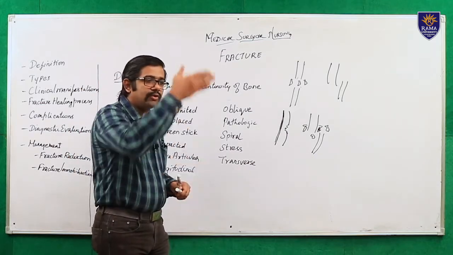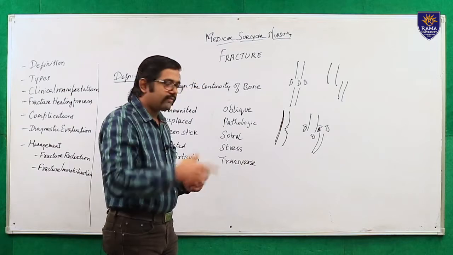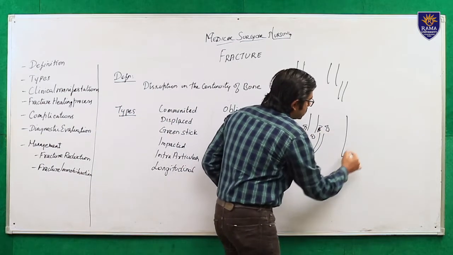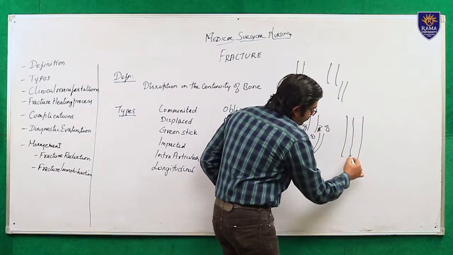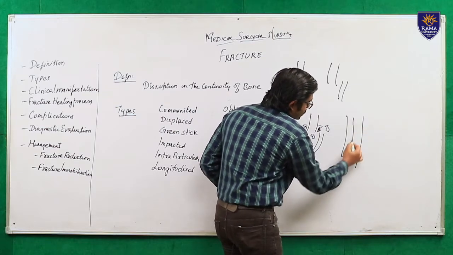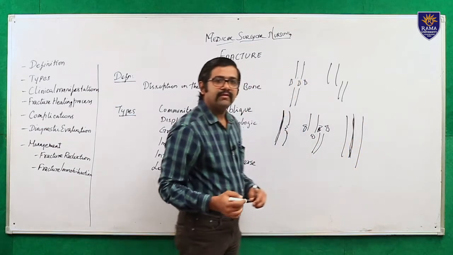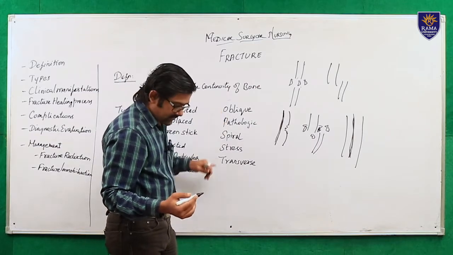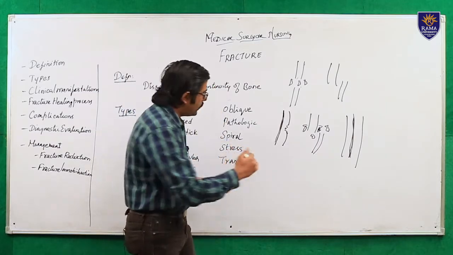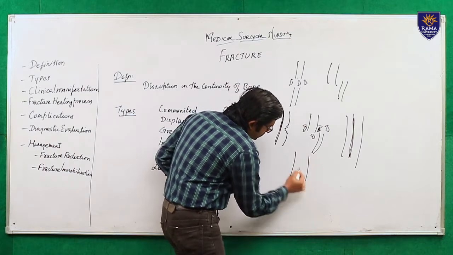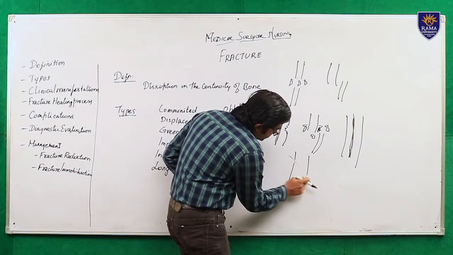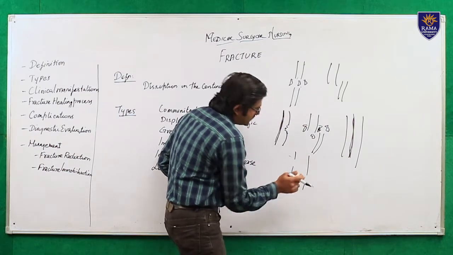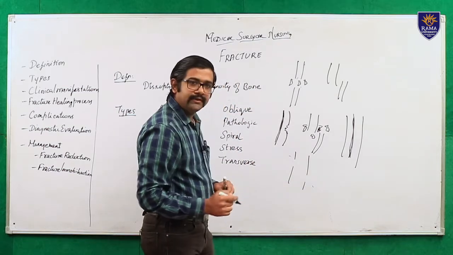What does longitudinal mean? It is along the shaft of the bone. The fracture occurs along the shaft of the bone in this direction, and it is called a longitudinal fracture. Again, oblique fracture means the fracture occurred in an oblique direction, like this. The fracture occurs in this direction, and it is called oblique.